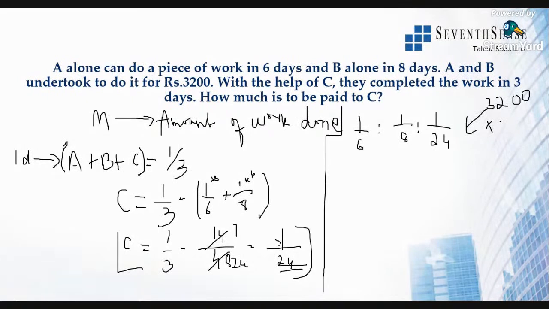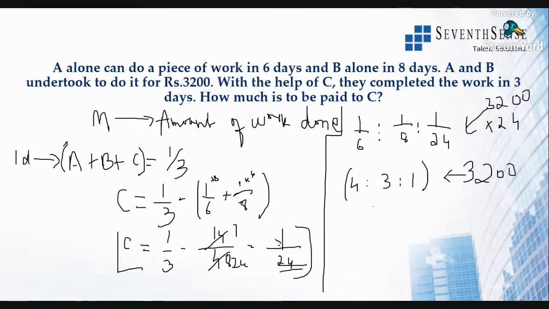In that, we have concentrated on ratios and proportions. There you can get to know how we have solved. So multiplied by 24, it will be 6 fours are 24, then 8 into 3 times, then 24 into 1 time. So this will be the ratio 4:3:1, in which 3,200 has to be split up. All right, clear?